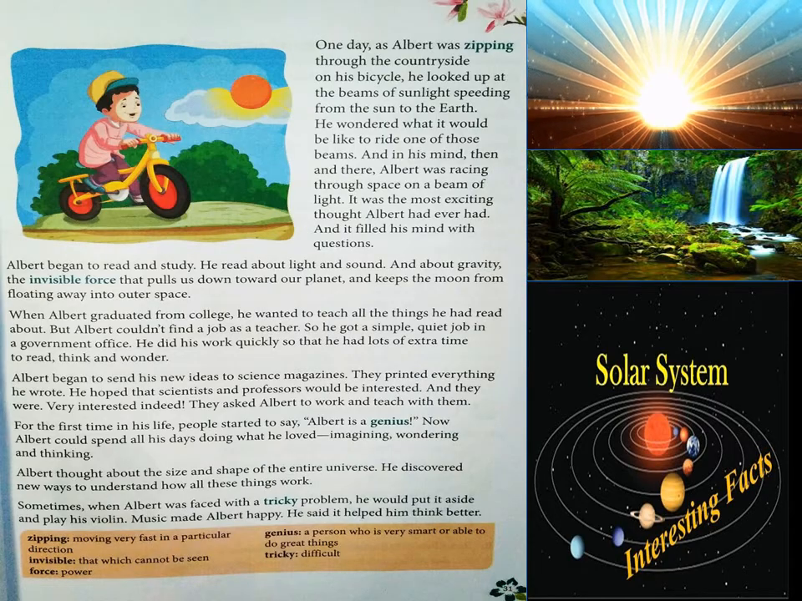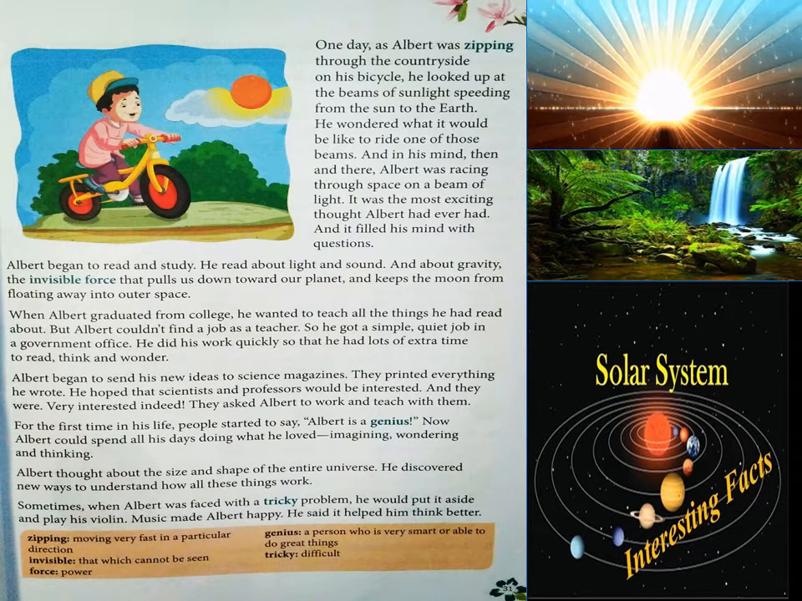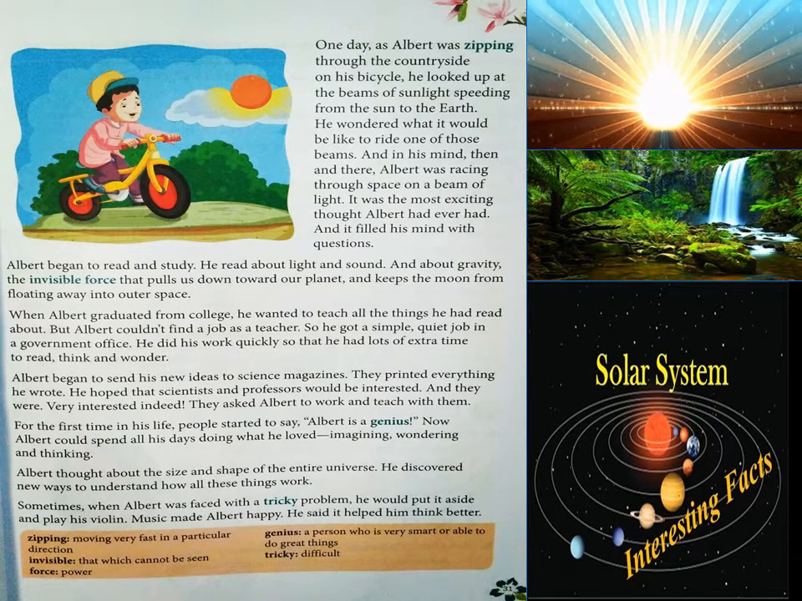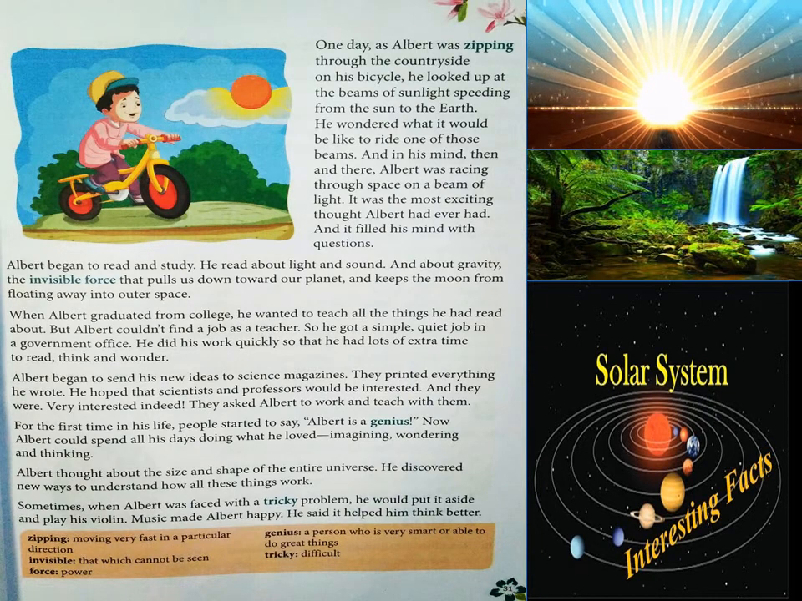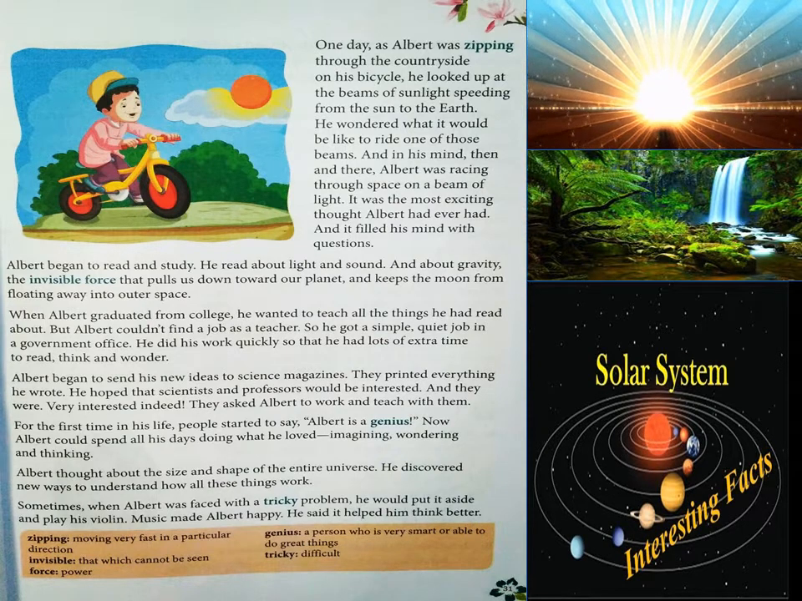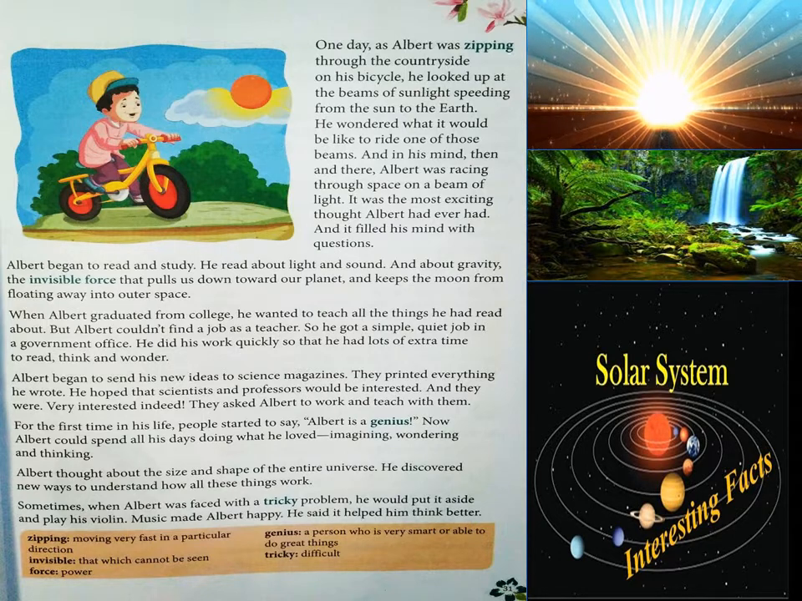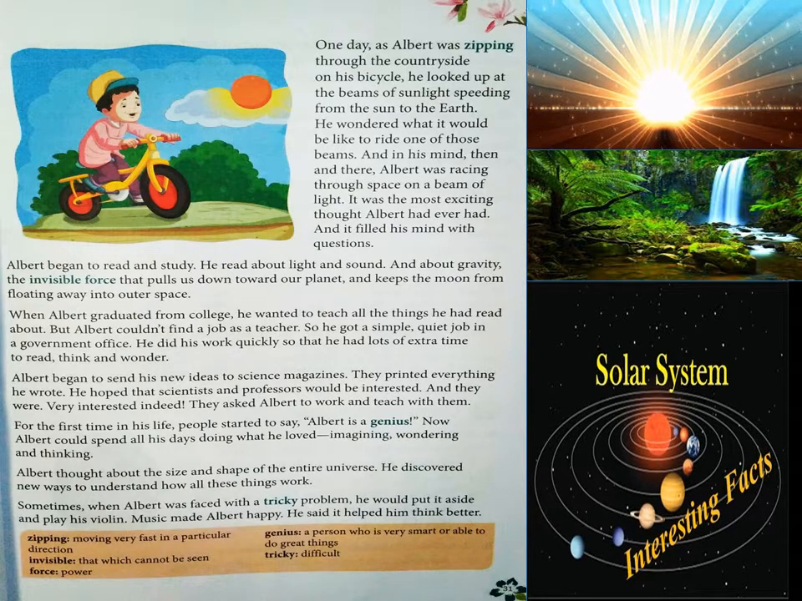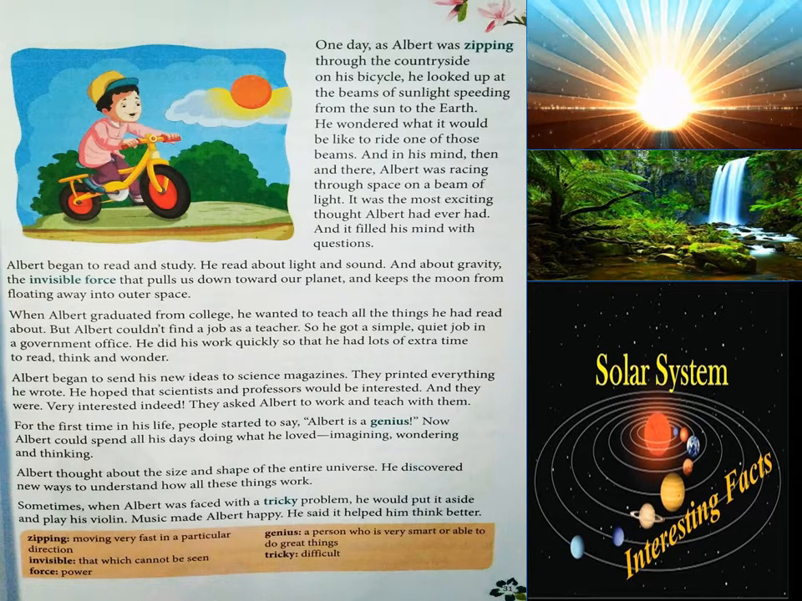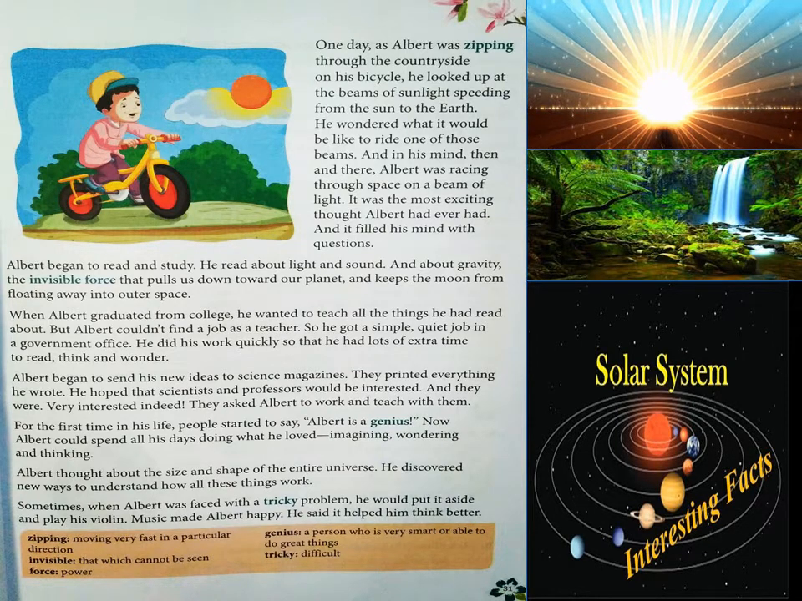Let us continue with the next page, which is page number 31. One day, as Albert was zipping through the countryside on his bicycle, he looked at the beams of sunlight speeding from the sun to the earth. He wondered what it would be like to ride one of those beams. And in his mind, then and there, Albert was racing through space on a beam of light. It was the most exciting thought Albert had ever had, and it filled his mind with questions.